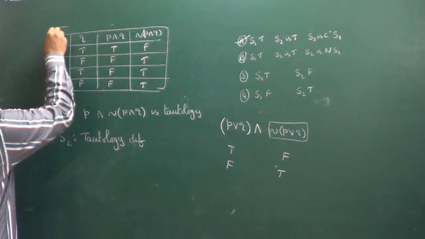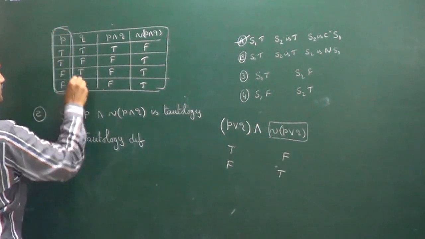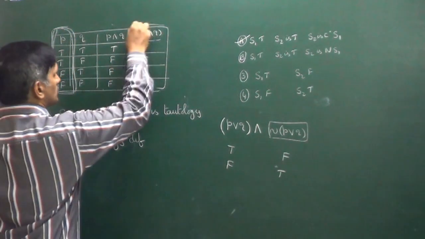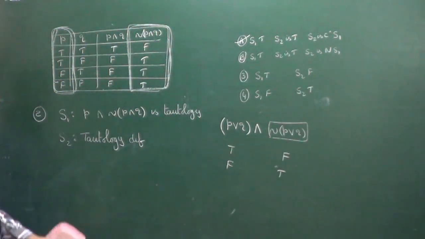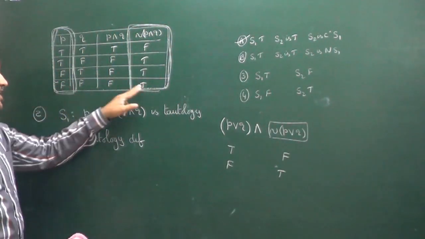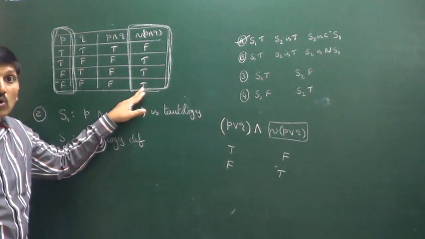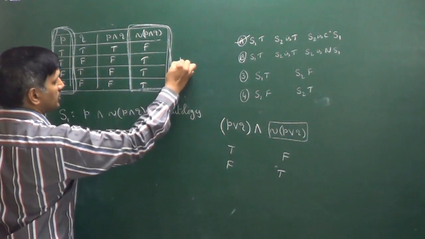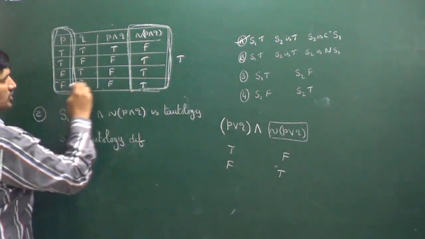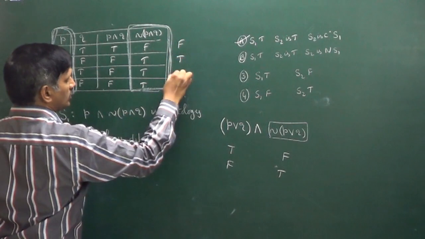That means we have to observe the first one and the last one. Between these two, and is there. And is true only when both are true. Both are true in the first case, that's why it is true. Next, in all the other cases it is false.